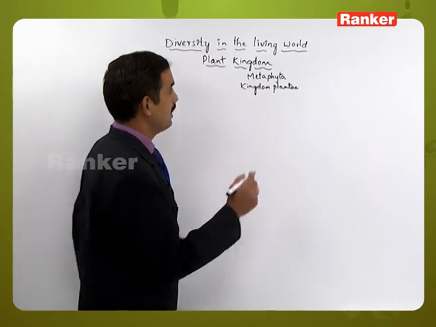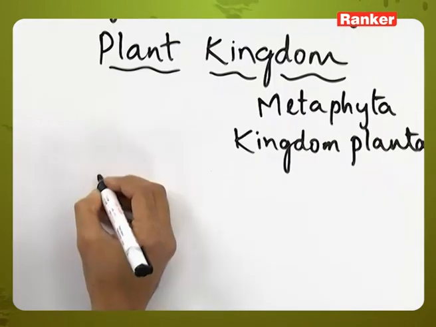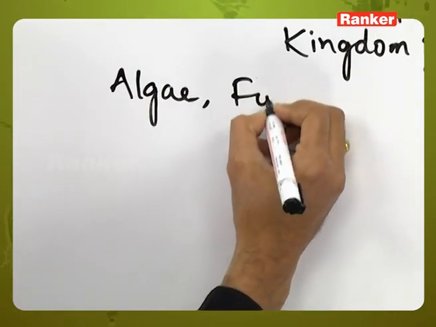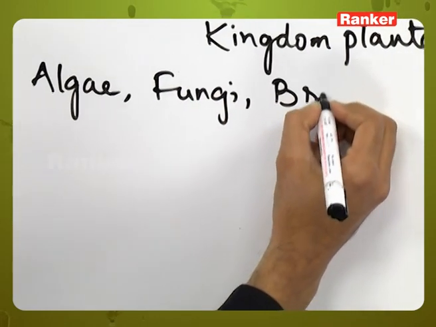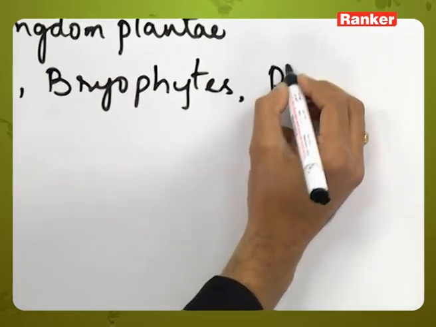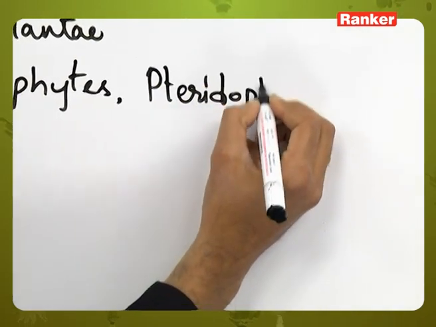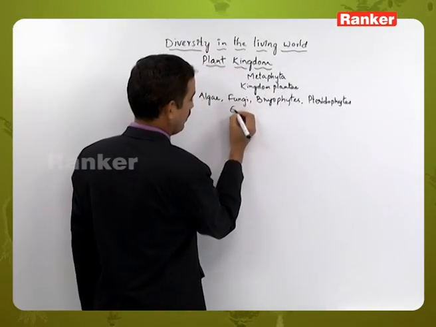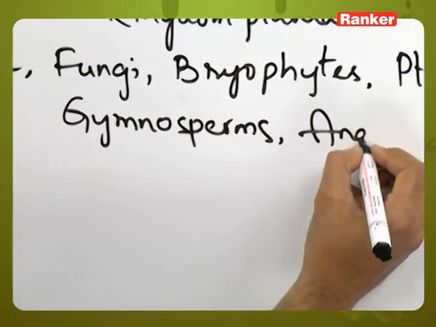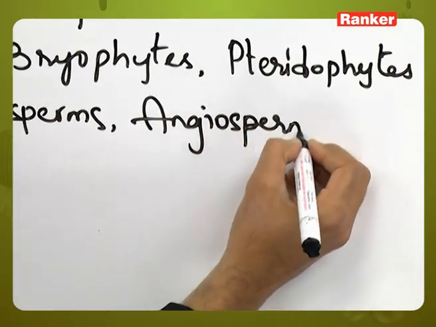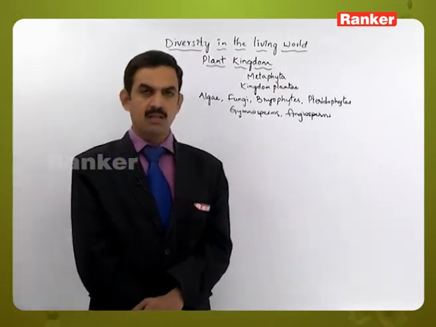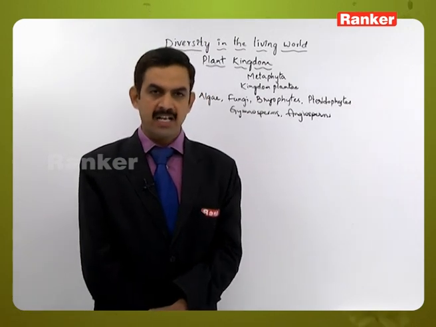So, here in this plant kingdom it includes algae, fungi, bryophytes, pteridophytes, gymnosperms and angiosperms. When we talk about this algae, the algae includes brown algae and red algae also.